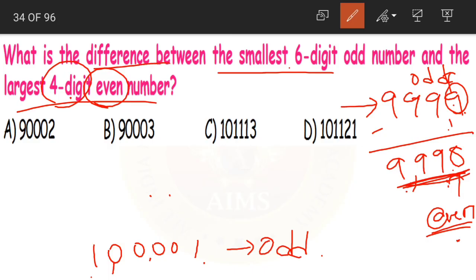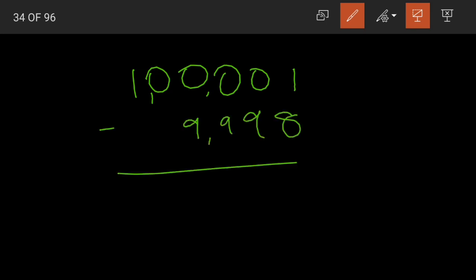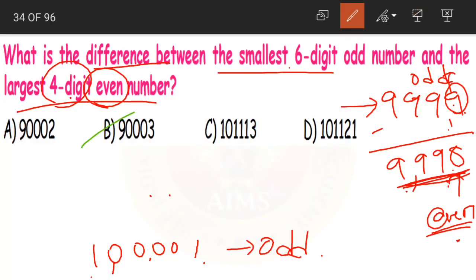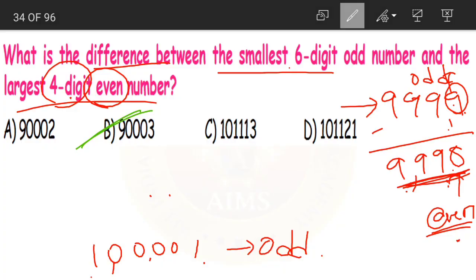Now what should we do? We should find out the difference. 1,01,000 minus... sorry, what was it? It was the smallest 6-digit number. Yes, 1,01,000 minus 9998. When we subtract, 1 minus 8 is not possible, so we'll borrow. 11 minus 8 is 3, 9 minus 9 is 0, 9 minus 9 is 0, 9 minus 9 is 0, and then lastly we have 9. What is our answer? 90,003. Do we have it in the options? Yes. Option B, 90,003 is our correct answer.